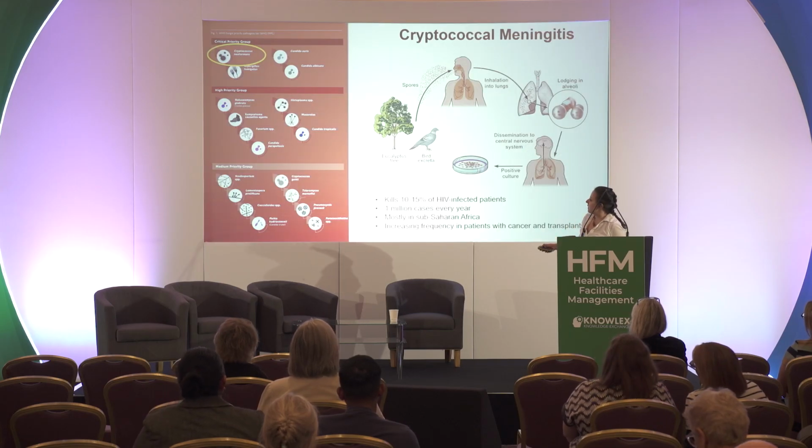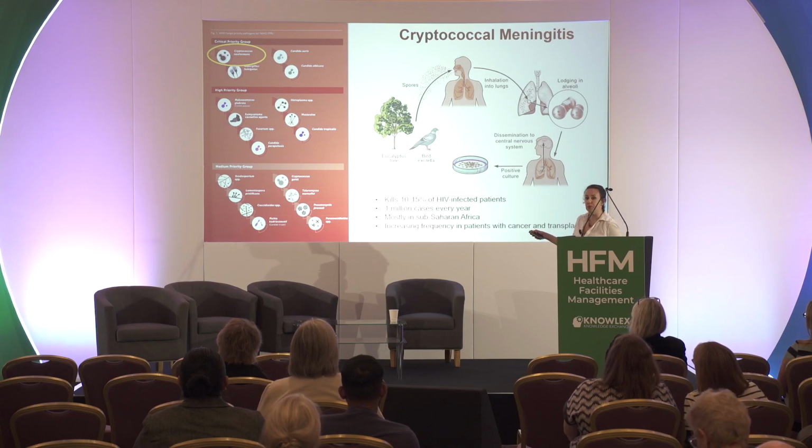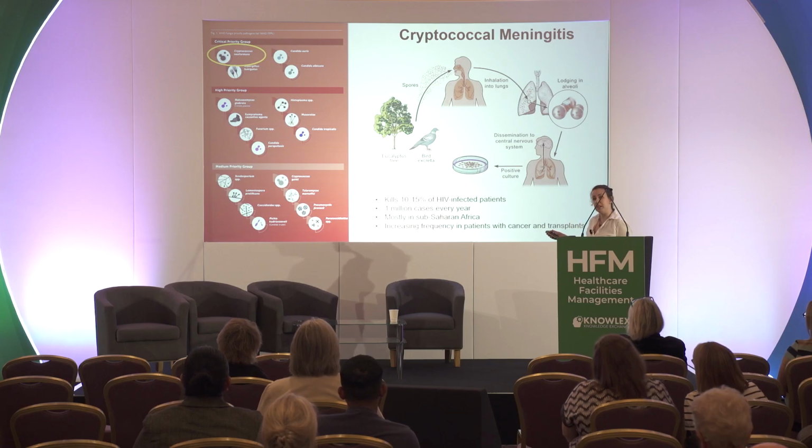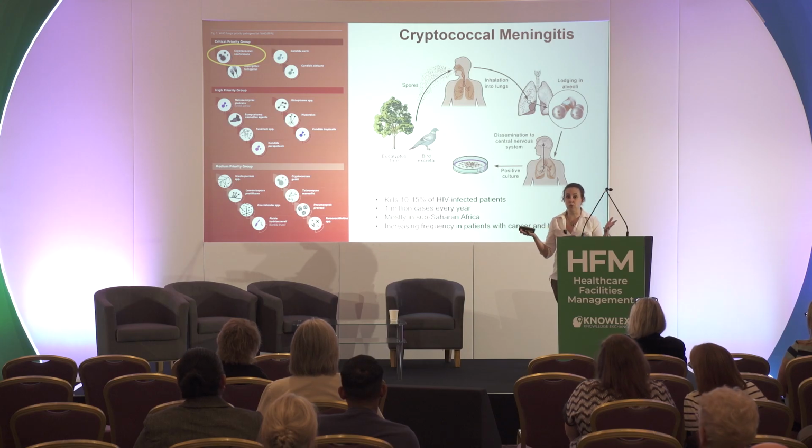So the World Health Organization put out its first ever fungal pathogen priority list about 3 years ago now, split into critical, high, and medium priority groups. So you can see Aspergillus I've already mentioned, and Candida auris and albicans. But also in here is Cryptococcus neoformans. This is another environmental yeast, and again, it's found in lots of places. So pigeons are particularly big carriers of this. They produce the spores, and then we inhale the spores all the time.